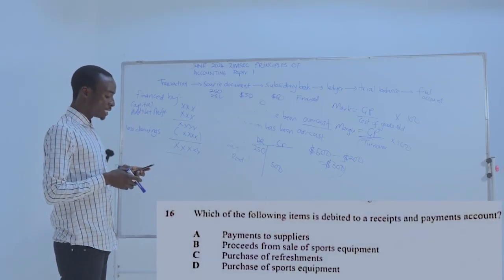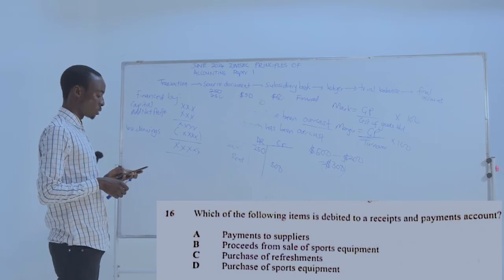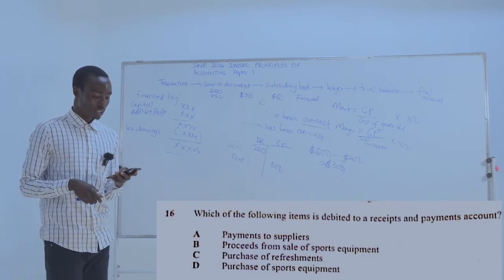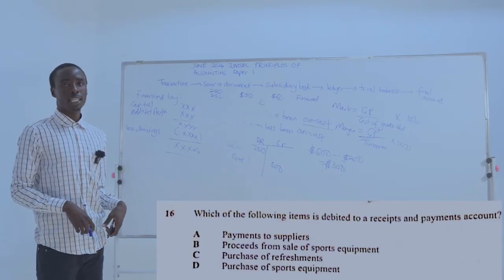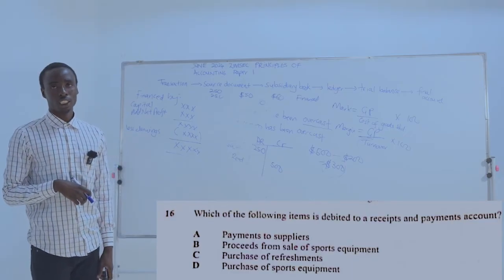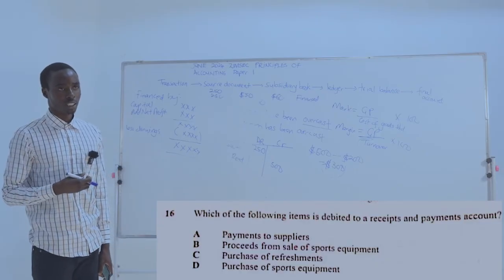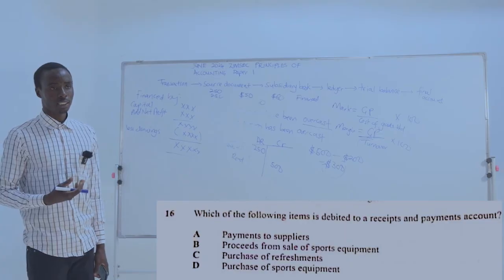Which of the following items is debited to a receipt and payment account? Right, so a receipt and payment account is an account that is prepared by non-profit making organizations. When you talk about non-profit making organizations, we are talking about clubs, right?